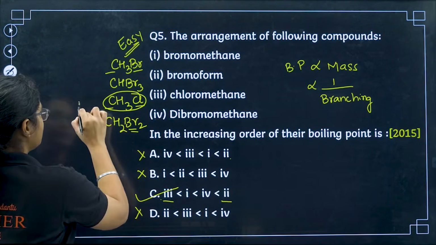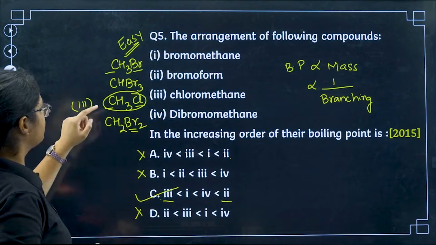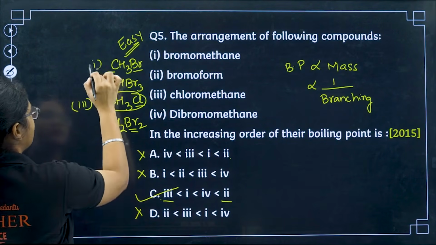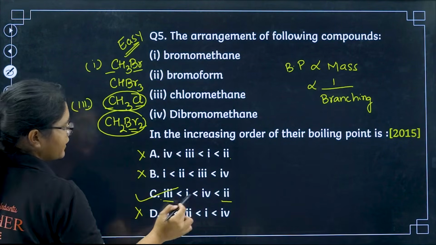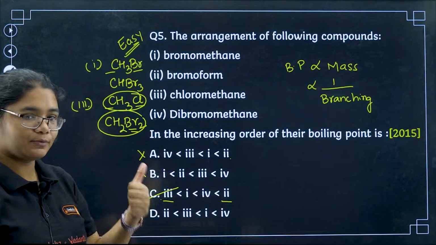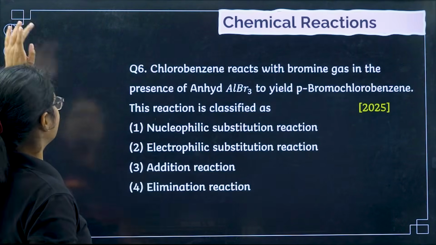So 3 I got here. Okay, after that you will get 1 bromine, so after this it will come. Then you have 2 bromine here, so 3, 1, then 4 and then 2. Okay, I hope you got this question, very simple one. Moving to the 6th question.